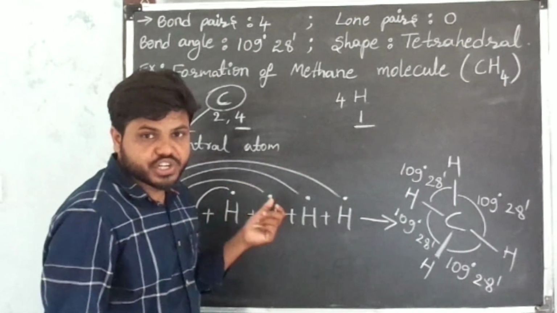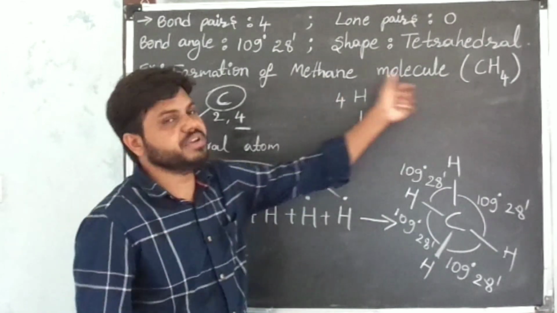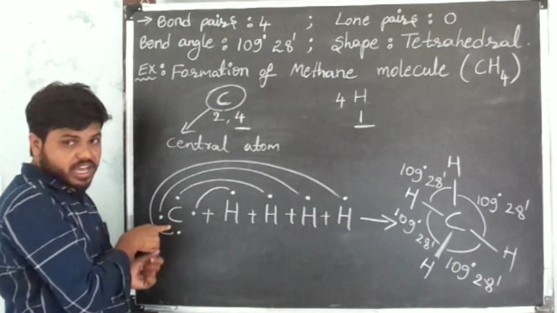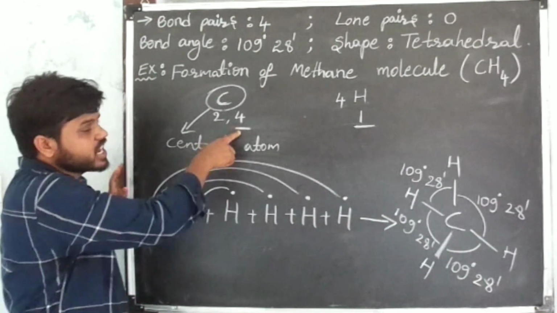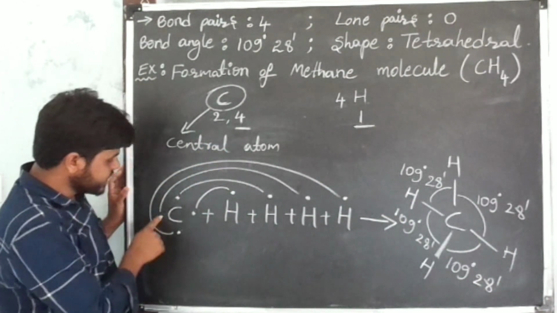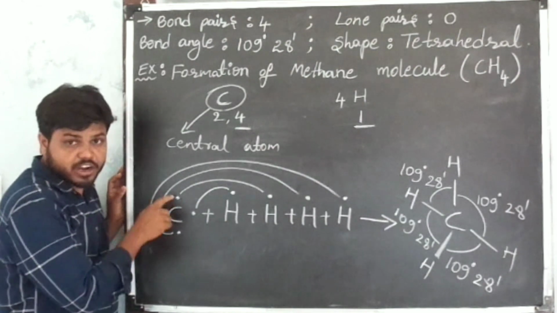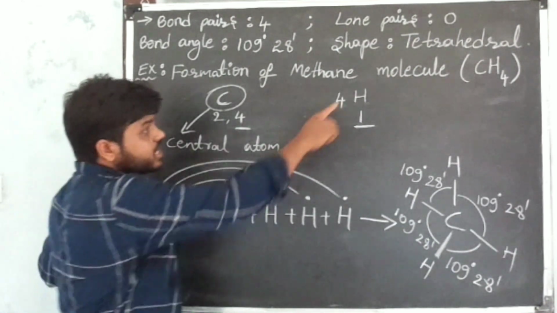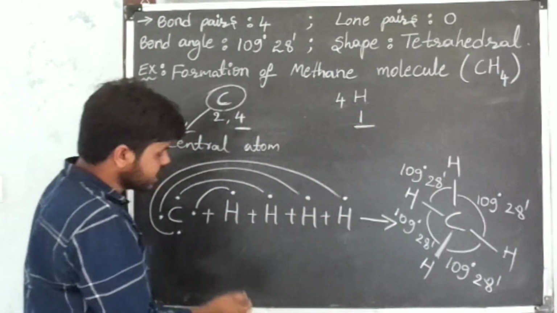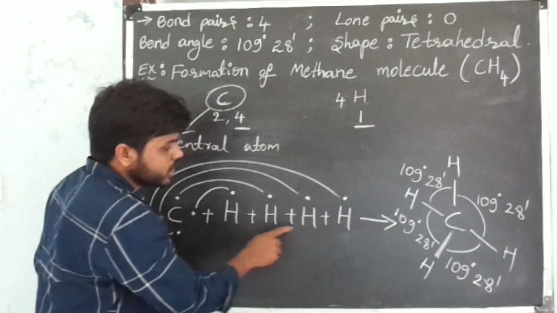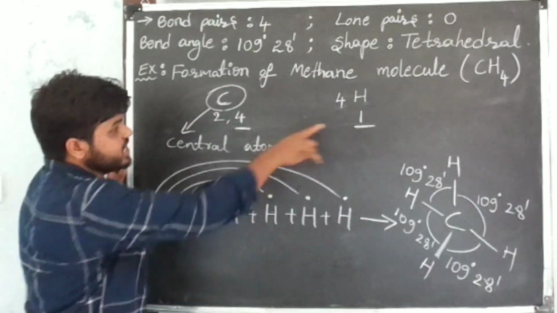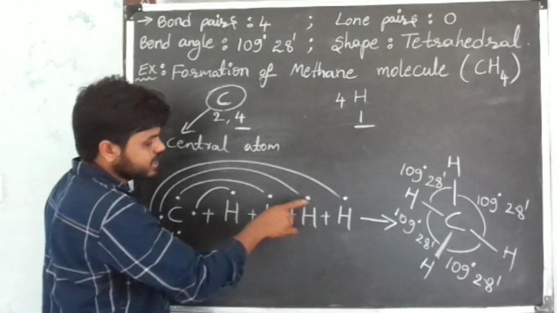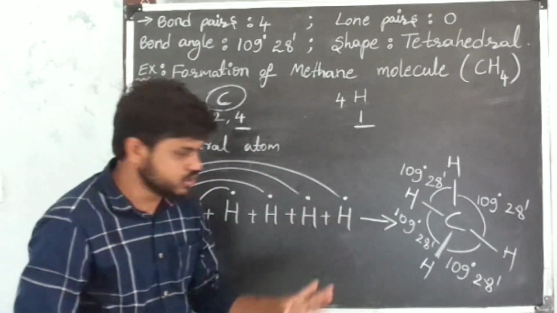By using Lewis dot symbols, we can draw the structure of methane molecule. Okay, first write the symbol of carbon. I written symbol of carbon. In the carbon 4 valence electrons, place the 4 valence electrons around the symbol of carbon. I placed the 4 valence electrons. Place in the molecule 4 hydrogen atoms there. I written the 4 hydrogen symbols. Okay, in each hydrogen 1 electron there. I placed that 1 valence electron above the symbol of each hydrogen.